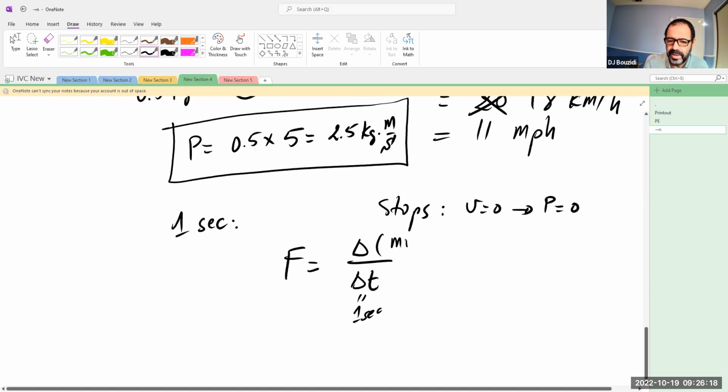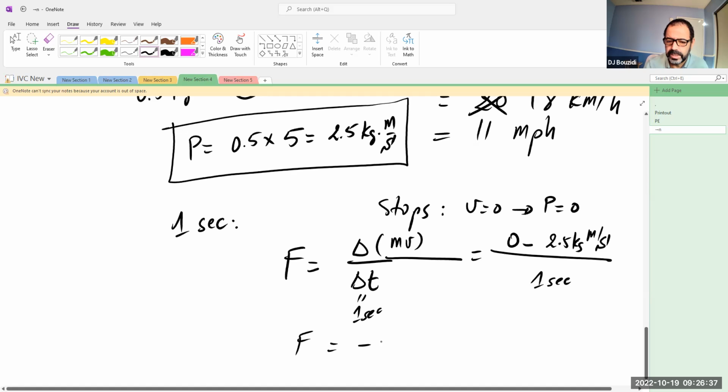So this is delta of mv. The final mv is 0, and the initial one is 2.5 kilogram meters per second, divided by 1 second. So if it takes 1 second to stop it, it requires a force of negative 2.5 kilogram meters per second squared. Remember, second over second becomes second squared. This is in newtons. The negative sign means that we're bringing it to a stop. So it requires 2.5 newtons to stop it.